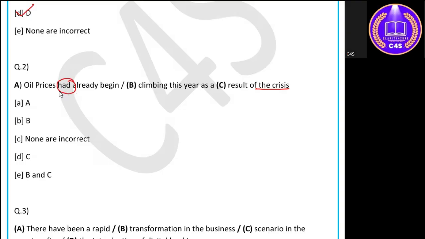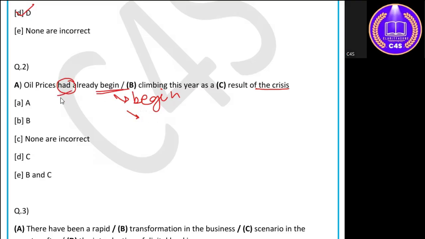Now, when this whole sentence is in the past tense, generally all the verbs will obviously be in the past tense form. But when we look closely, if the tense is past, we know had already begin. Begin is the base form of the verb, right? But this past tense must be followed by the past participle of the main verb. As we know, the past tense of begin is began, and begun is the past participle.